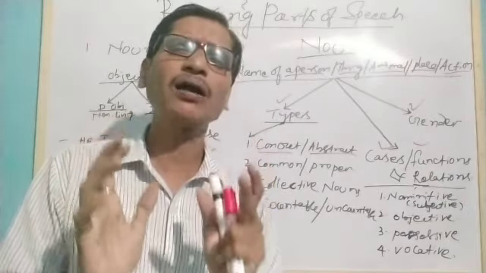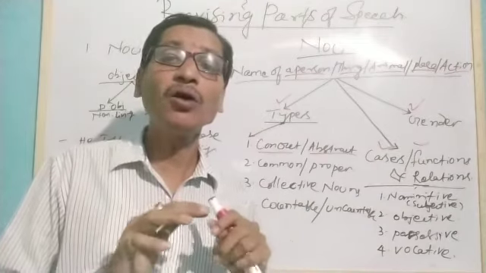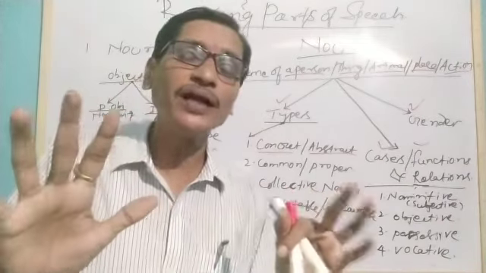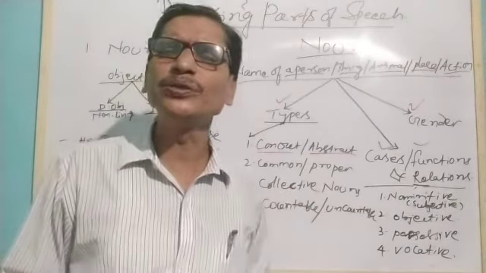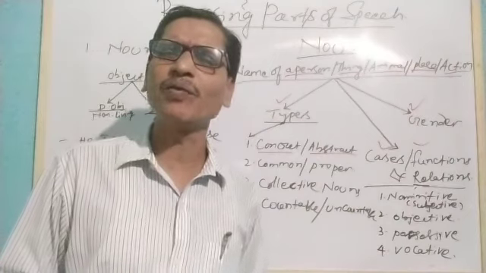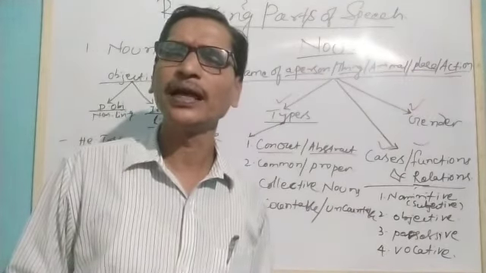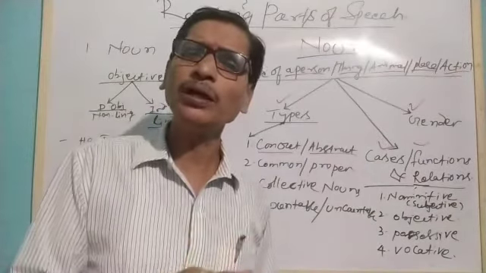All those words we use to describe the quantity or amount of some uncountable nouns are called quantifiers. But quantifiers are not only used to show the quantity of uncountable nouns. They can be used for both countable and uncountable nouns.